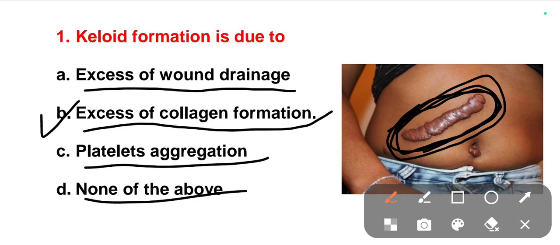At the same time, collagen is also really important for the formation of normal tissue. In the condition of excessive collagen formation, what will happen? Keloid formation will take place. So this is called keloid formation.